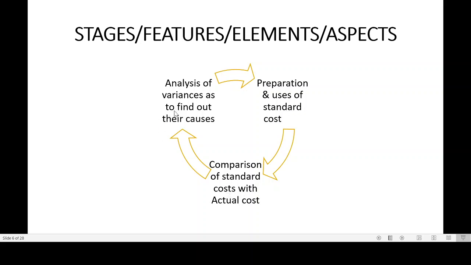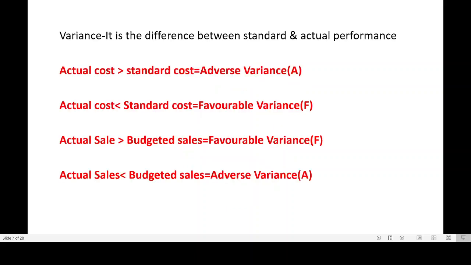And then third, if there is any difference, you will analyze it and try to find out the causes. Once you know the causes, those reasons can be avoided while performing it the next time. So automatically we will be able to control the cost. So these are the three stages.